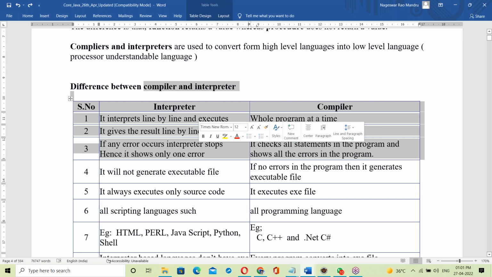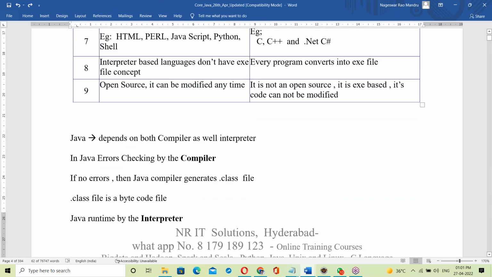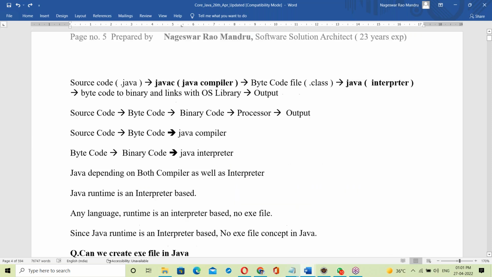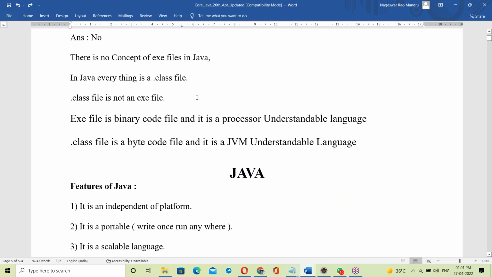So next is about interpreter and compiler. Tomorrow's topic is about interpreters and compilers. After that, Java starts. Tomorrow Java starting. Java depends on what? Is it compiler or interpreter? About Java explanation, tomorrow we start the Java concept. So the introduction and the prerequisites to understand Java are finished. That is enough. Now you can understand Java very clearly.